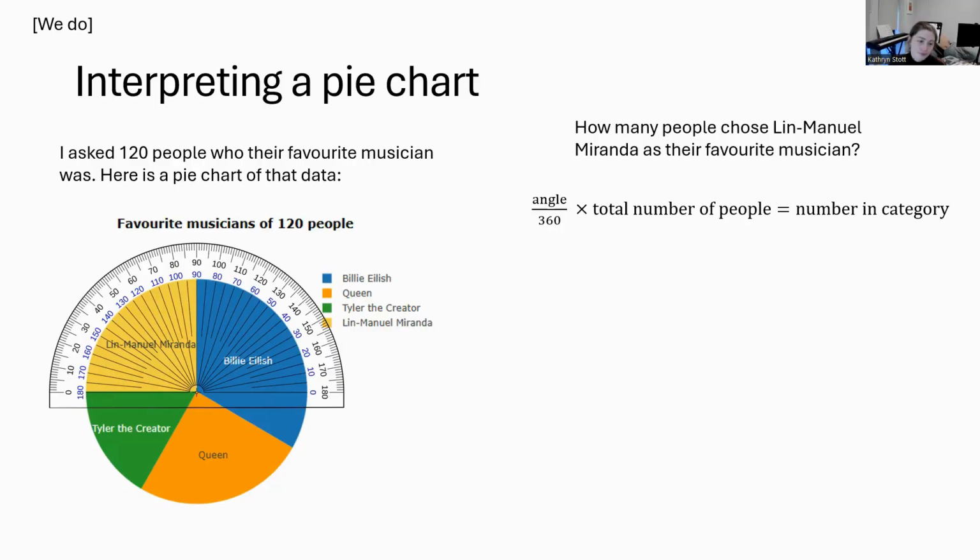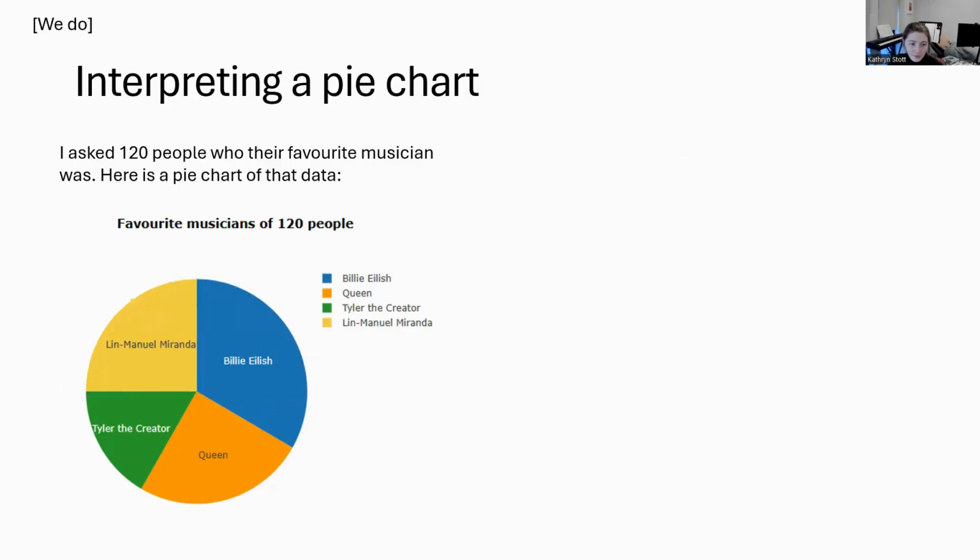It's like an L when this goes backwards. So my angle is 90 degrees. How many people did we ask in total? We asked 120. So what should we write down? Hopefully you've said 90 out of 360 multiplied by 120, which is 30.